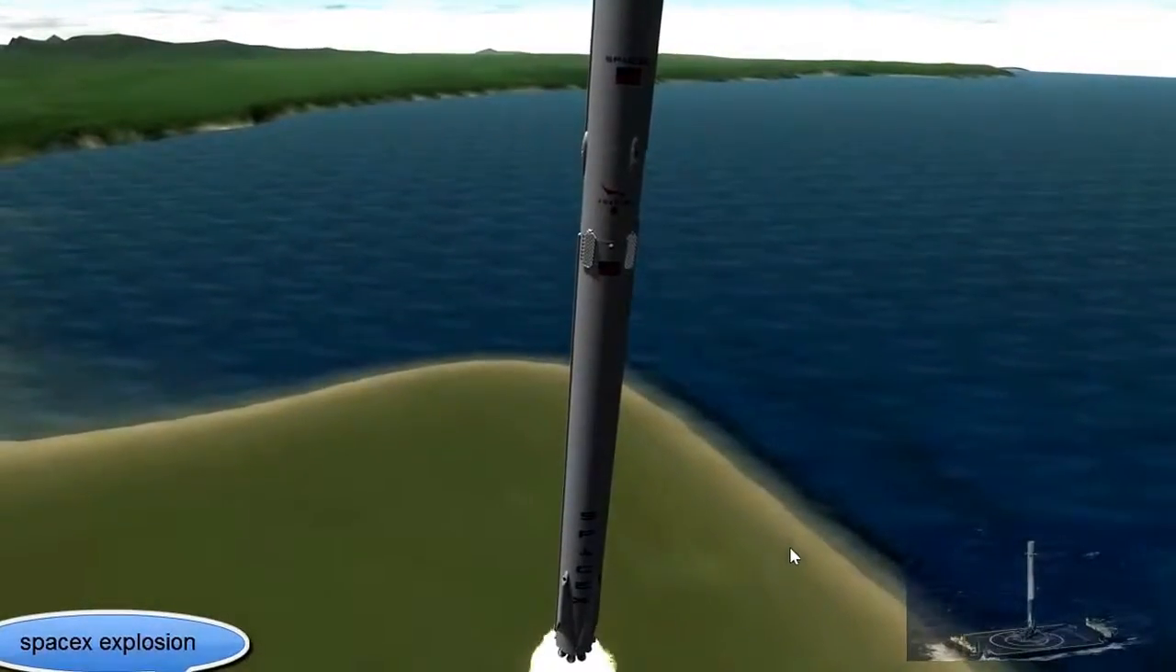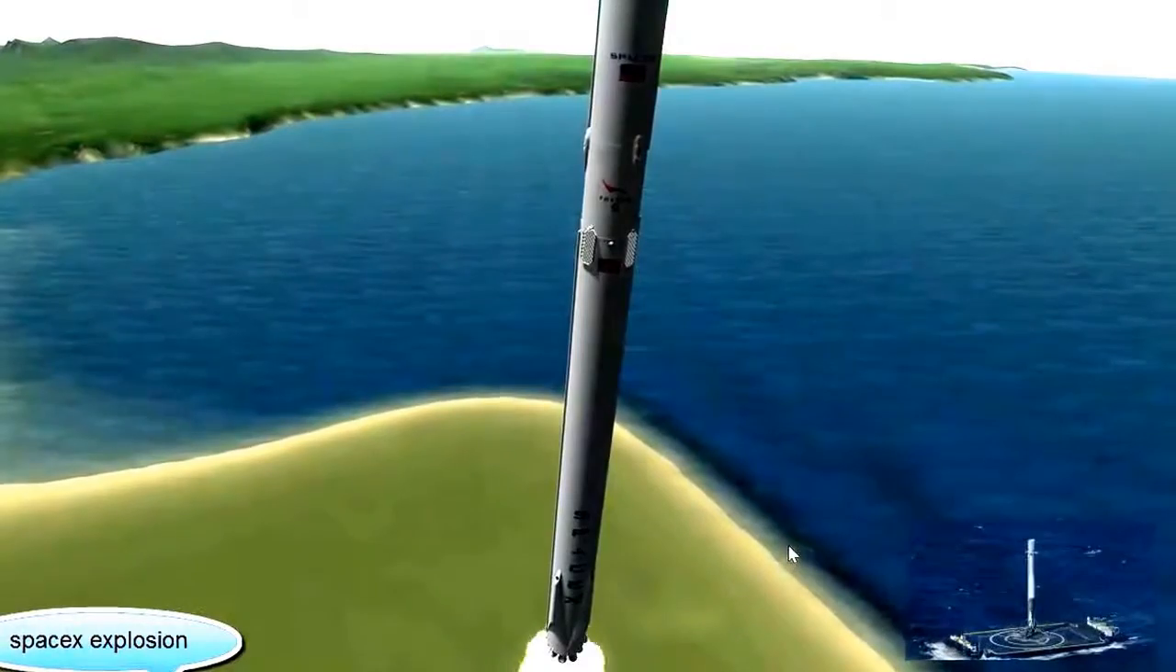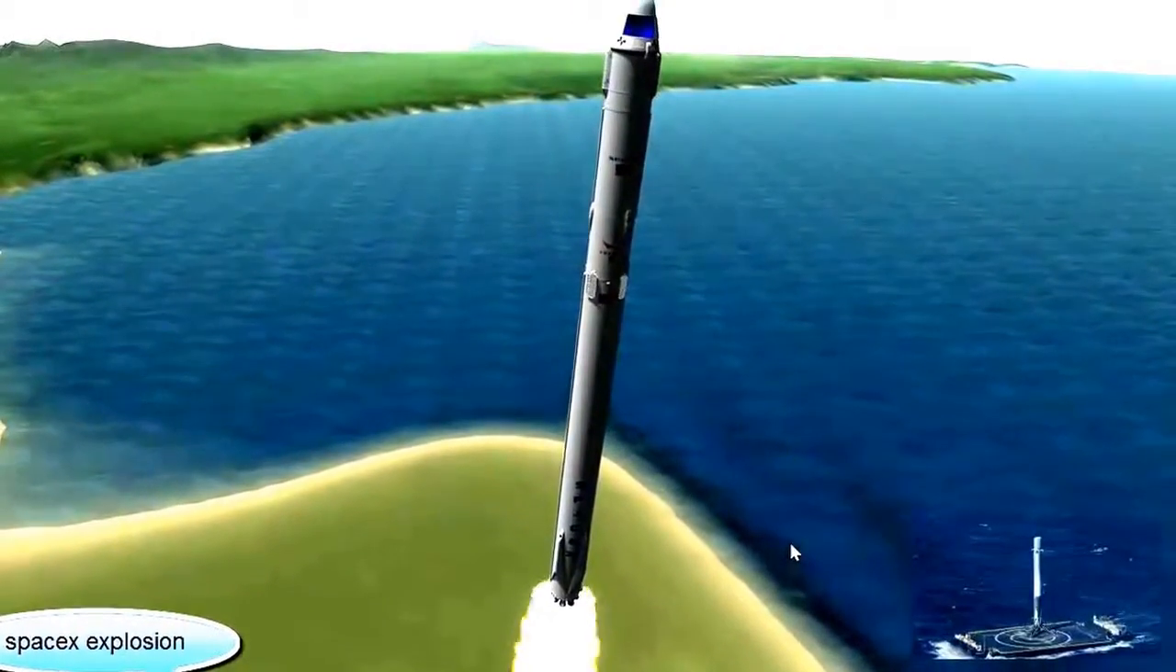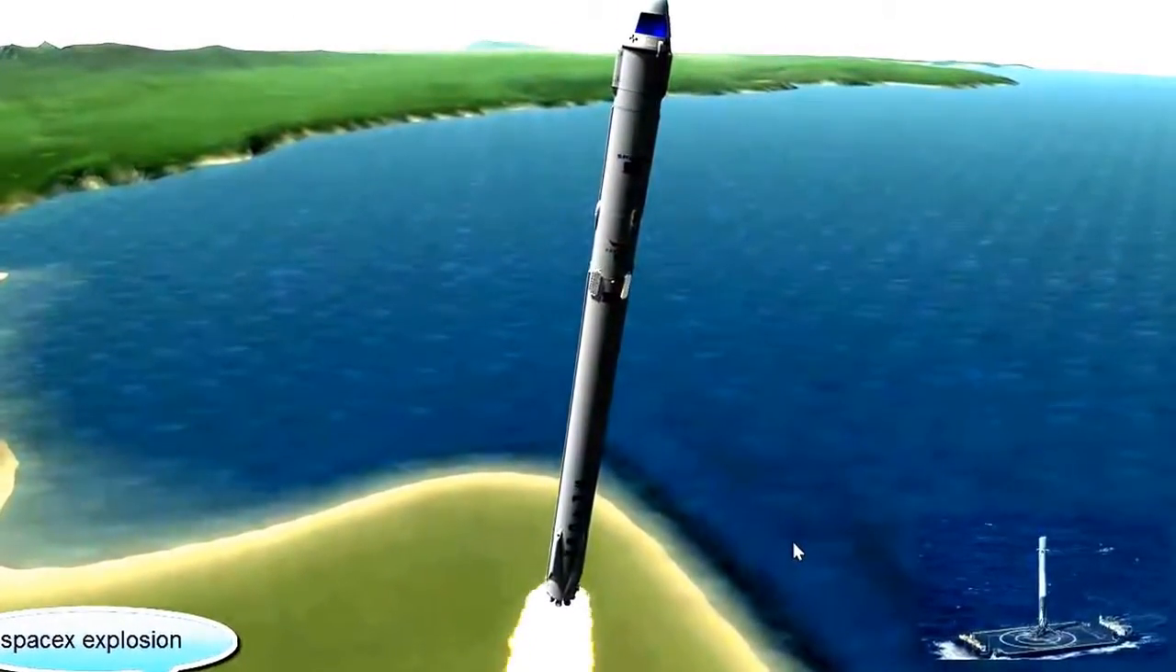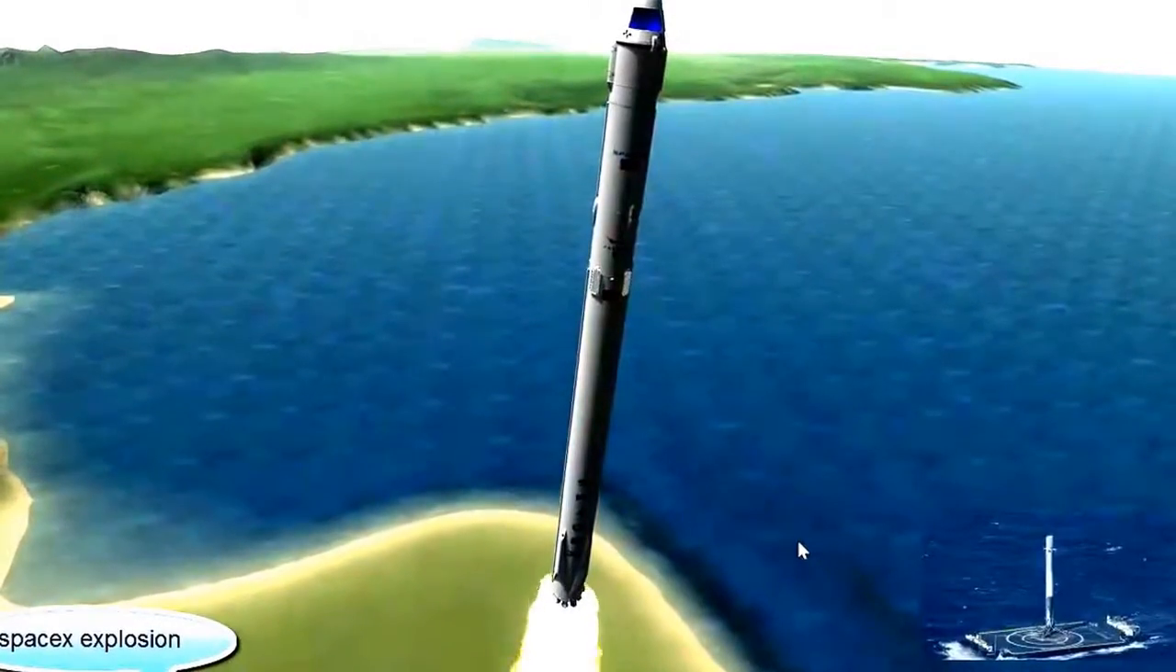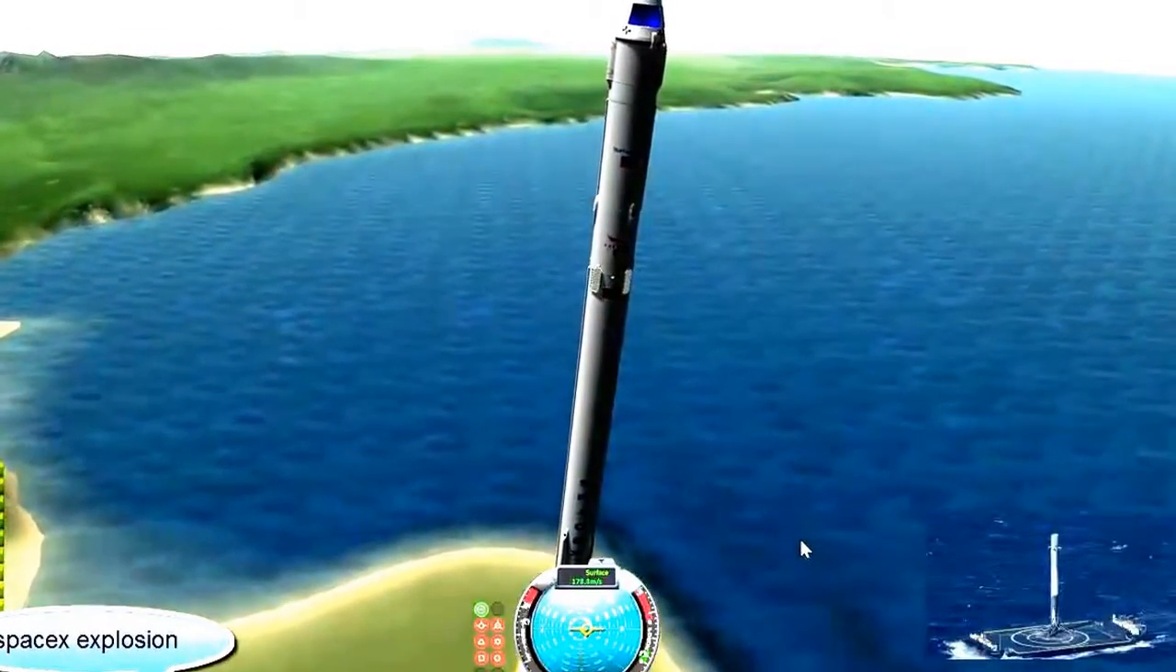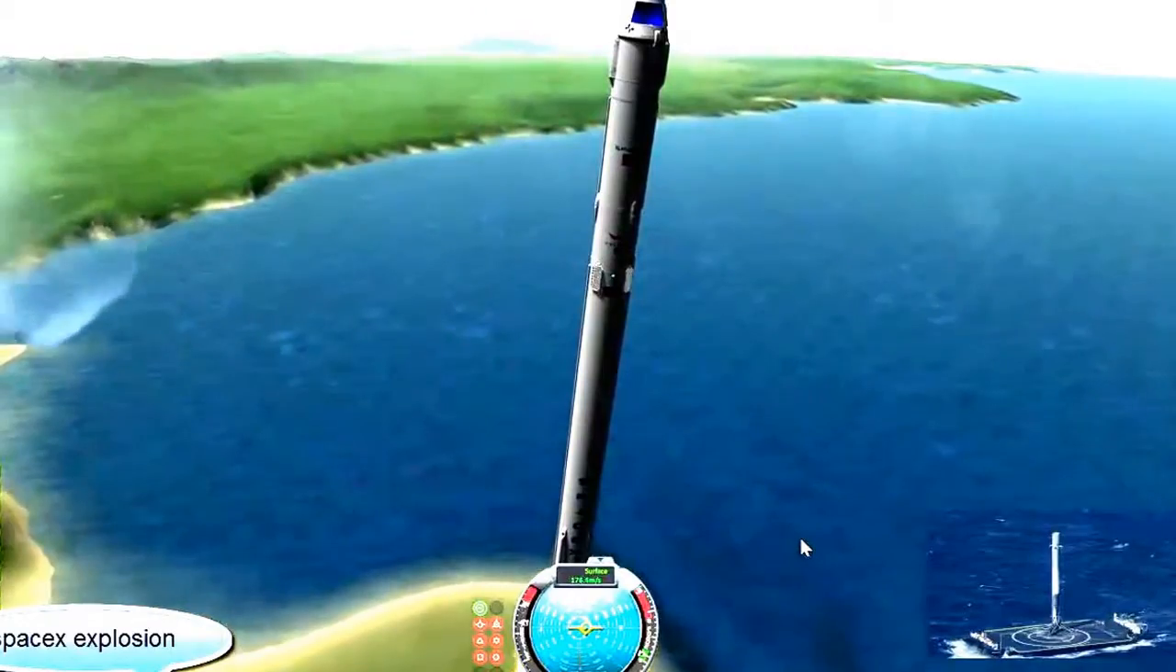And I'm going to be using Kerbal Space Program to try to recreate my own Falcon 9 launch, and I'm obviously going to fail landing it. Just warning you in advance, don't expect me to land this beautiful rocket back onto the barge because it is so difficult, but you are welcome to try it yourself.